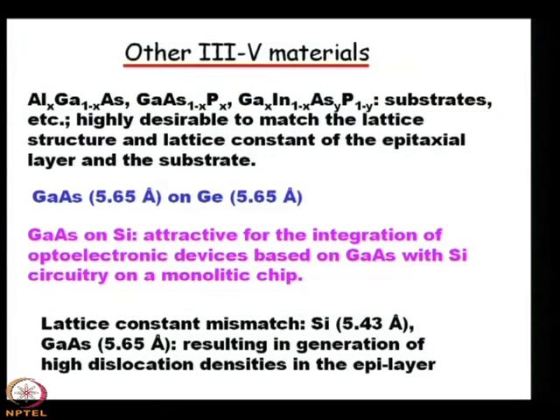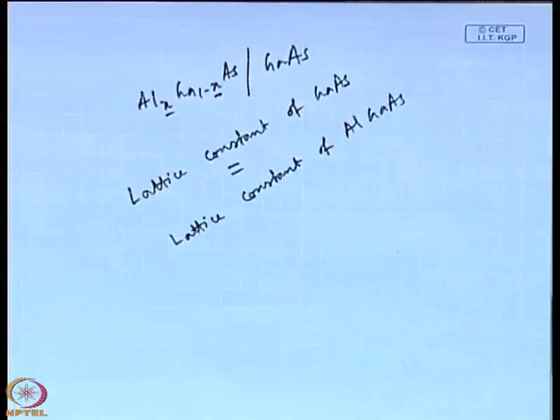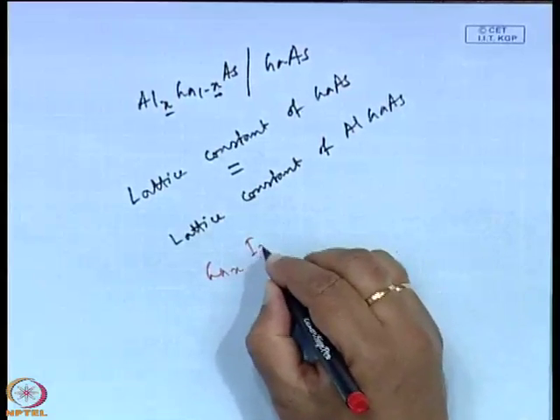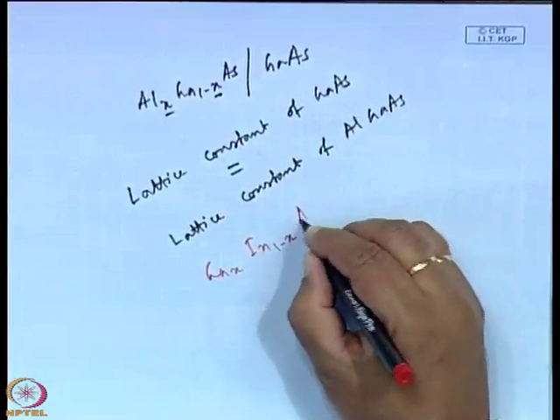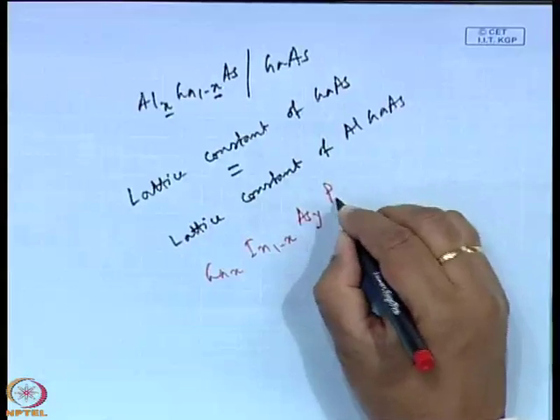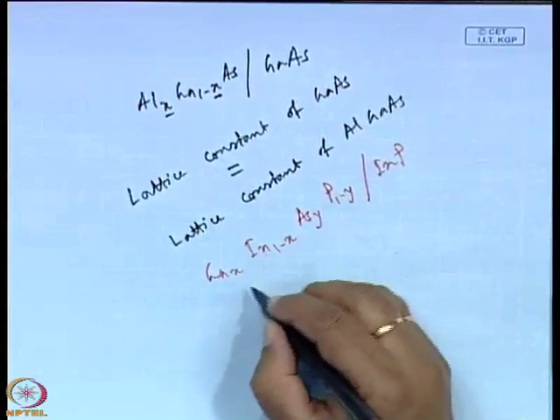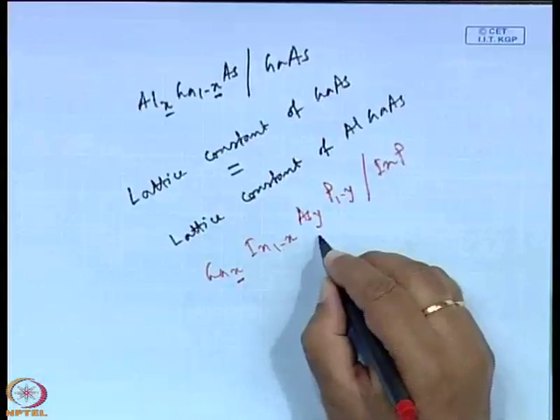And you see that the other material, gallium arsenide phosphide, is also lattice matched to gallium arsenide. Then gallium indium arsenide phosphide, gallium x, indium 1 minus x, arsenic y and phosphorus 1 minus y, is lattice matched to indium phosphide by properly choosing the values of x and y.